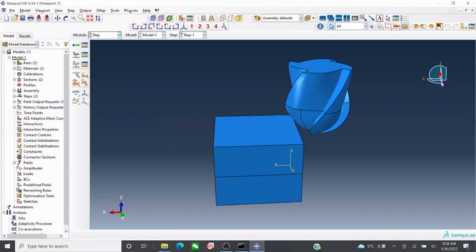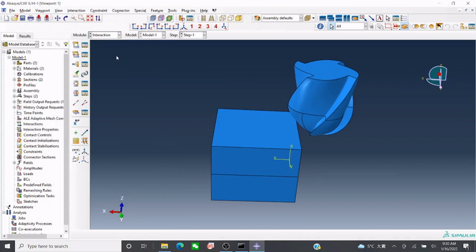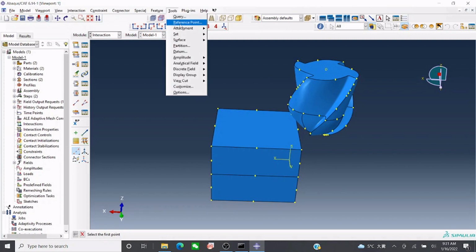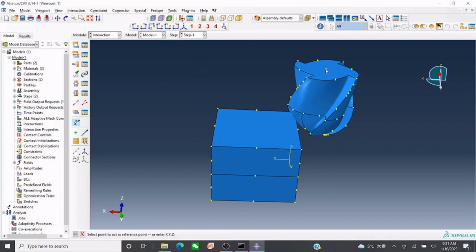So this part is done now. In the interaction section, first we want to make a reference point over here. So let's find a midpoint for this one tool. This is our midpoint. Now we need a reference point over here, so we go here. This is our reference point.